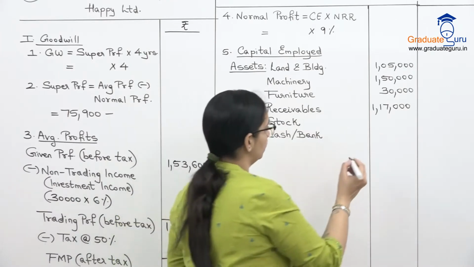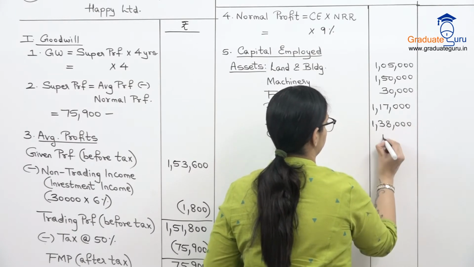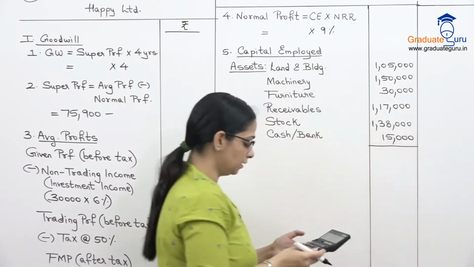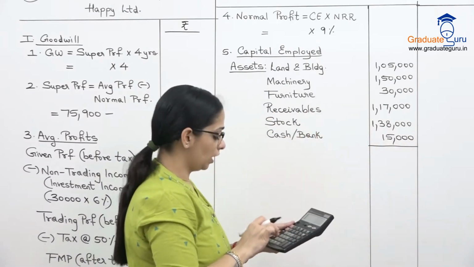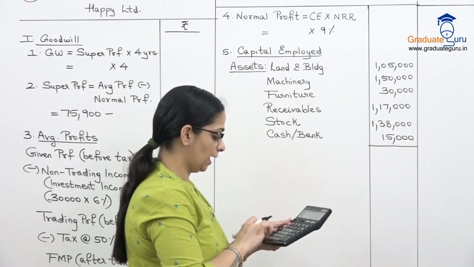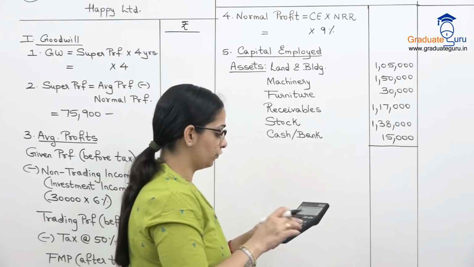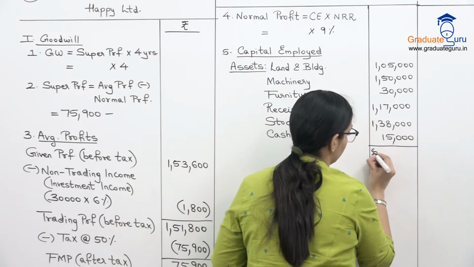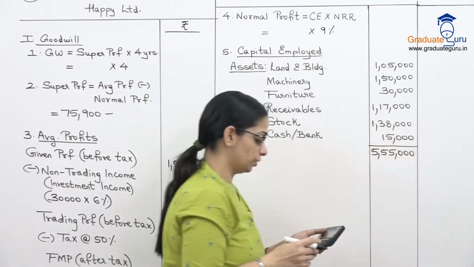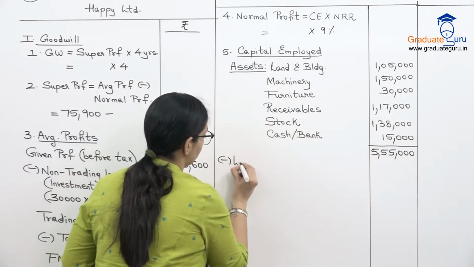Stock is 1,38,000 and cash is 15,000. So we'll take a total of all our assets. 1,05,000 plus 1,50,000 plus 30 plus 1,17,000 plus 1,38,000 plus 15, we get 5,55,000. That's our total assets, and from this we subtract our liabilities.